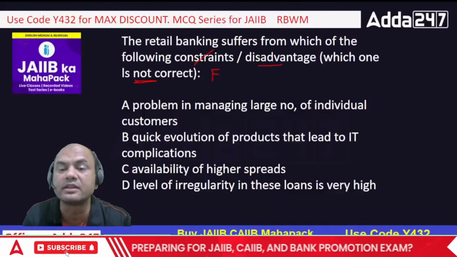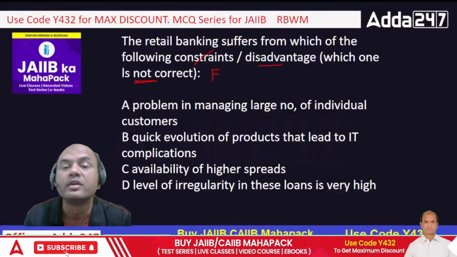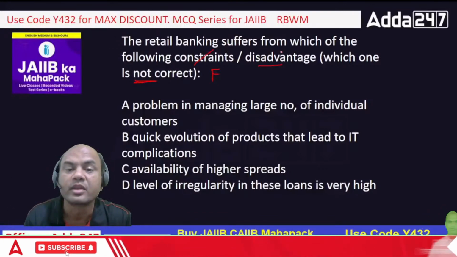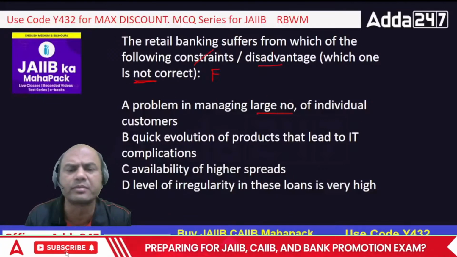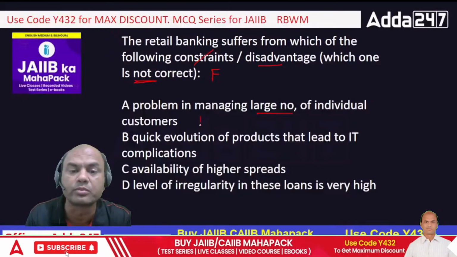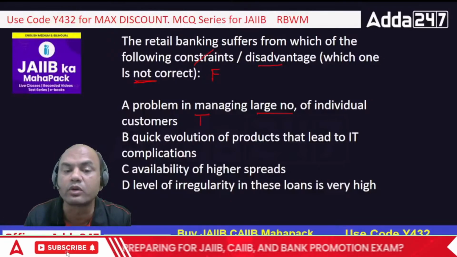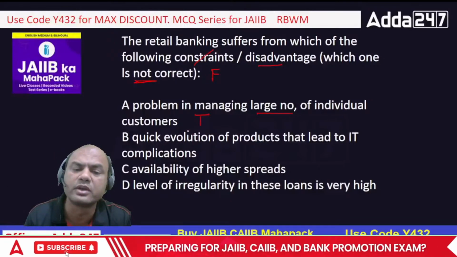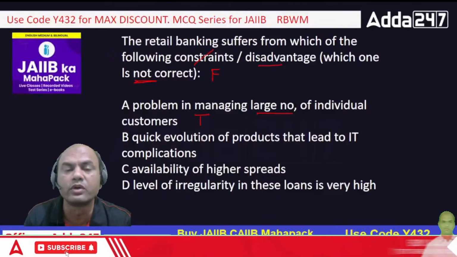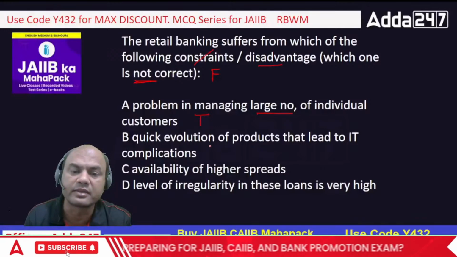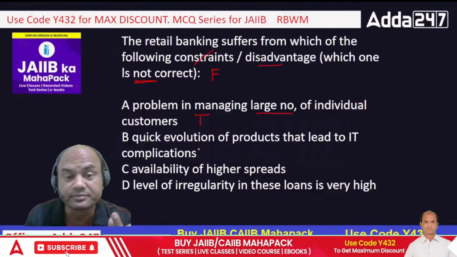The problem of managing a large number of individual customers is not correct. There are a large number of customers, so this is the true part, but I don't want the true one. Quick evaluation of products that led to IT complications means products you may fastly move out and they become fastly go into the declining stage of the life cycle. So that is also true or false. What do you say? Let's see.